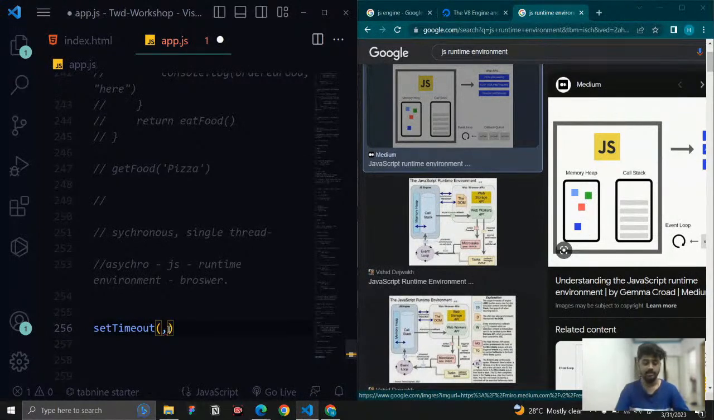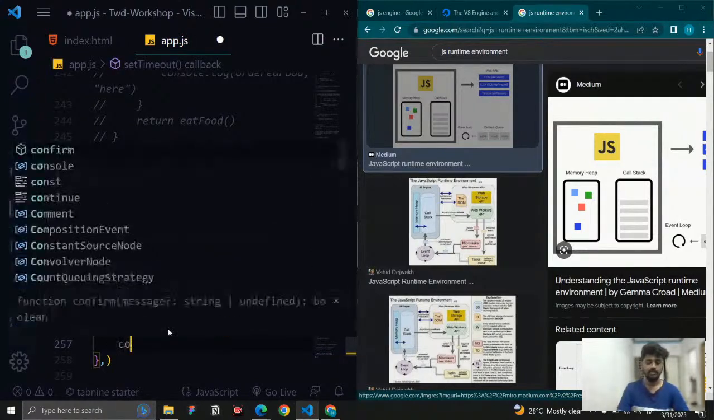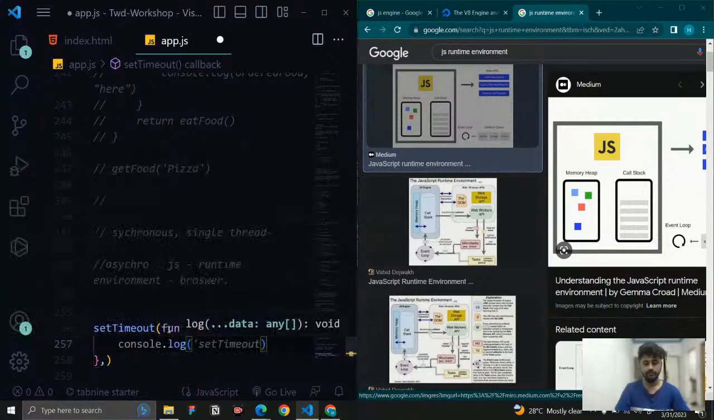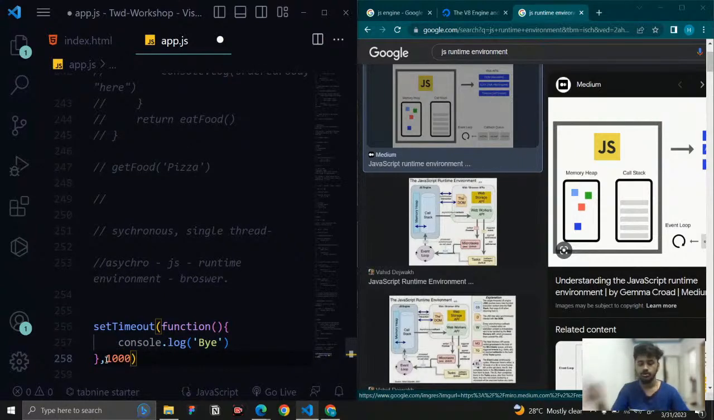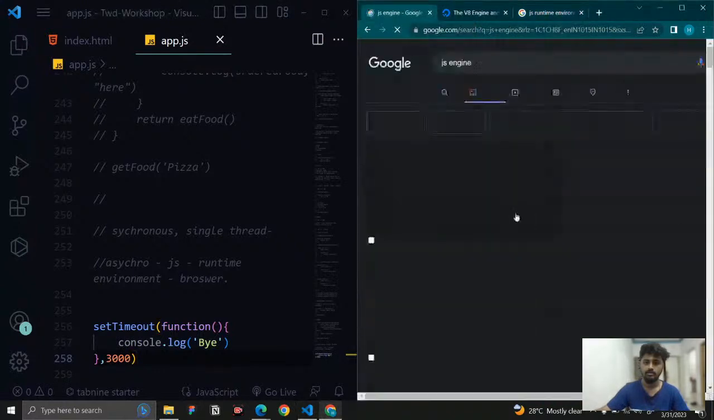So for example, I create a function, and you can give an arrow function also. In this function, console.log is going to say bye. And in the second parameter, you tell how long you need to delay the function's execution. 1000 milliseconds is equal to 1 second, so I can say 3000 milliseconds. And let us go to our JavaScript engine.